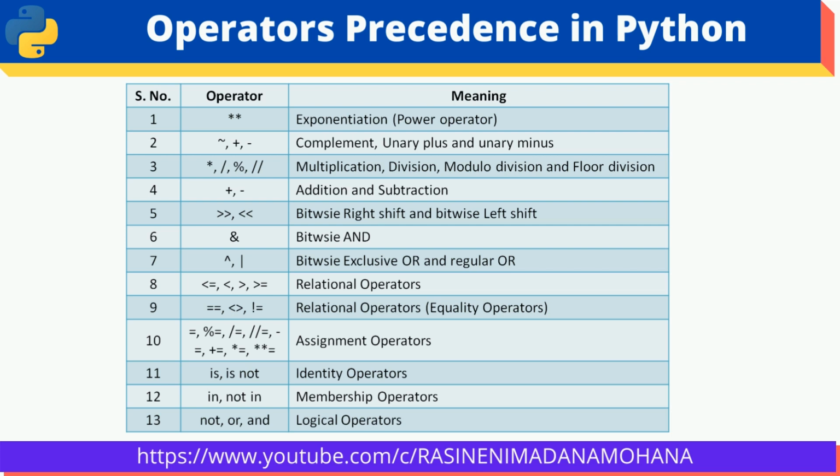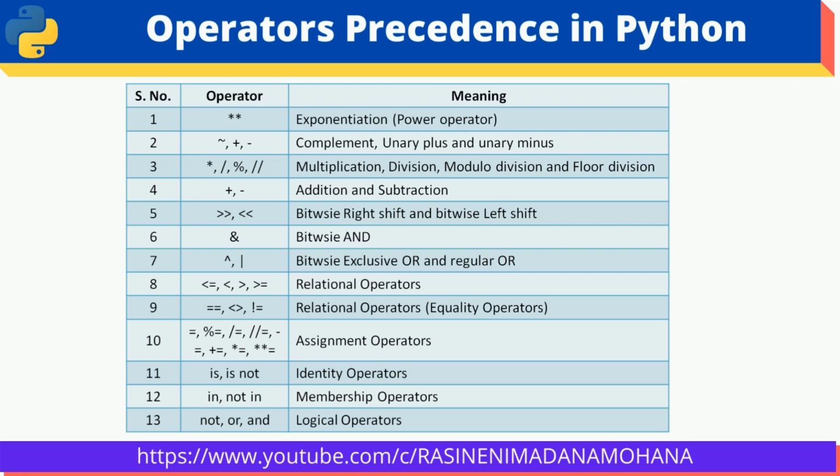Not equal can be represented with the left arrow and right arrow, or not equal. Any one you can use. Then the next category, assignment operators like equal. Again, you can use modulo division equal, division equal, floor division equal, normal equal, addition equal, multiplication equal, then exponent equal. Any of these combinations are all assignment operators.